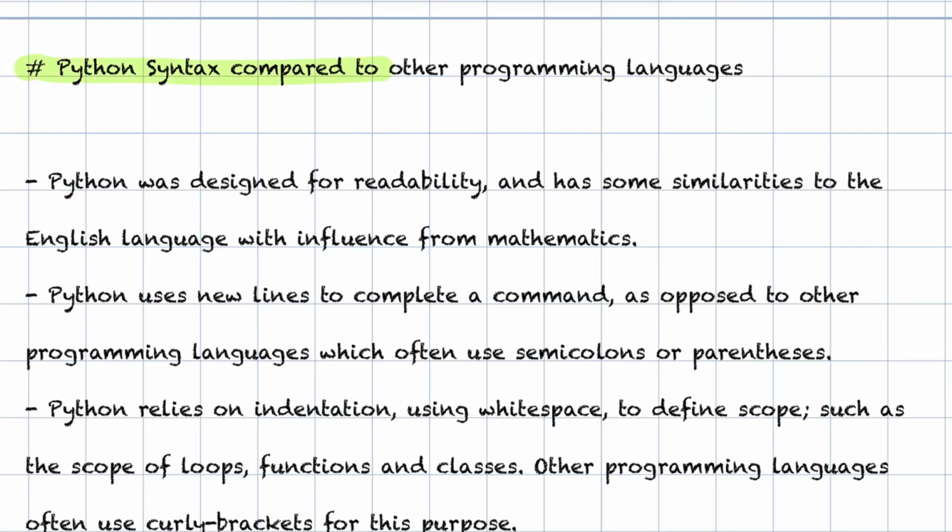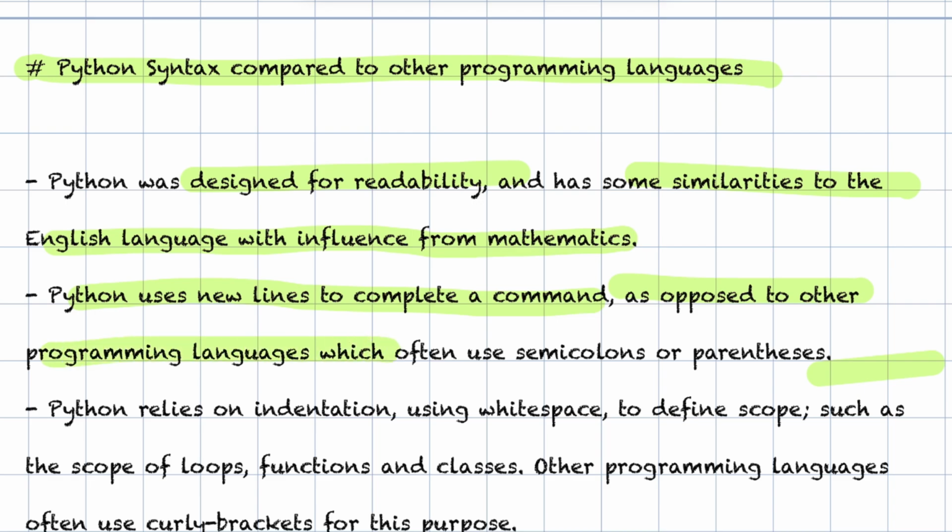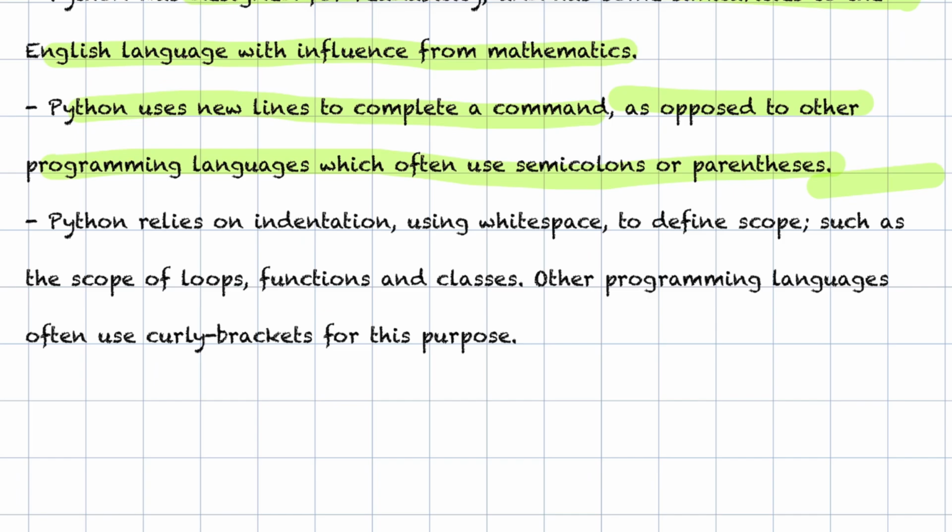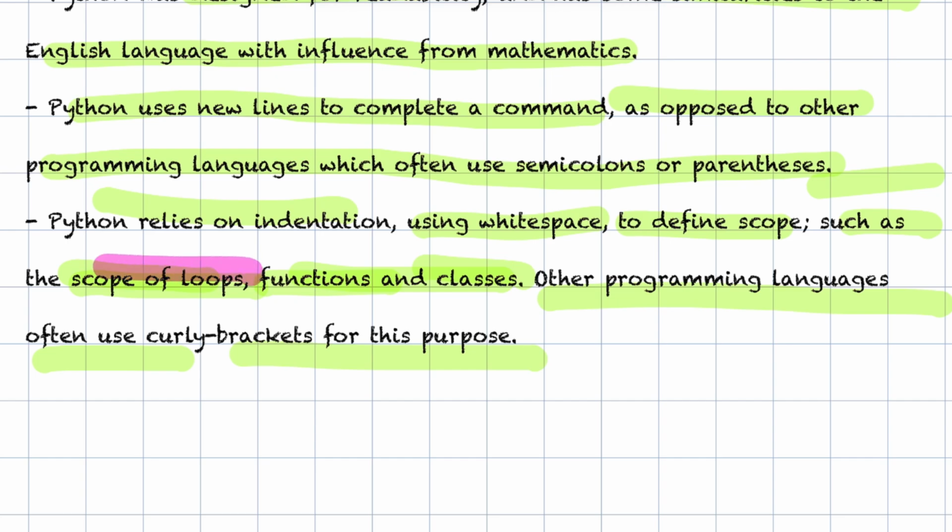Now let us compare Python syntax to some other programming language. Python was designed for readability and has some similarity to the English language, with influence from mathematics. Python uses new lines to complete a command as opposed to other programming language which often uses semicolon. Python doesn't use a semicolon or any parenthesis. It mainly relies on indentation using white spaces to define scope, such as the scope of loops, functions, and classes. Other programming languages often use curly brackets for this purpose. We'll learn about functions, classes, scopes in future videos.